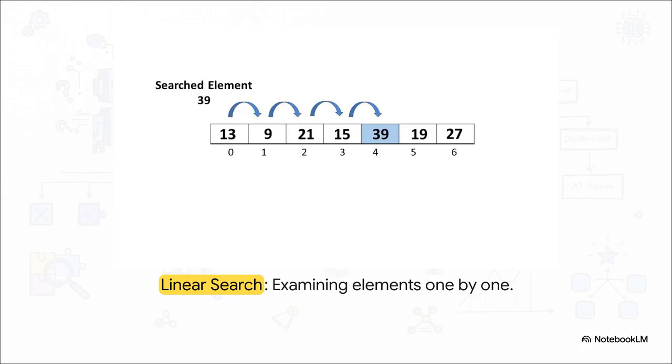It's totally foolproof, sure. But imagine if that list had a billion items and your target was at the very end. Our agent would literally be exhausting itself checking hundreds of millions of wrong answers first.